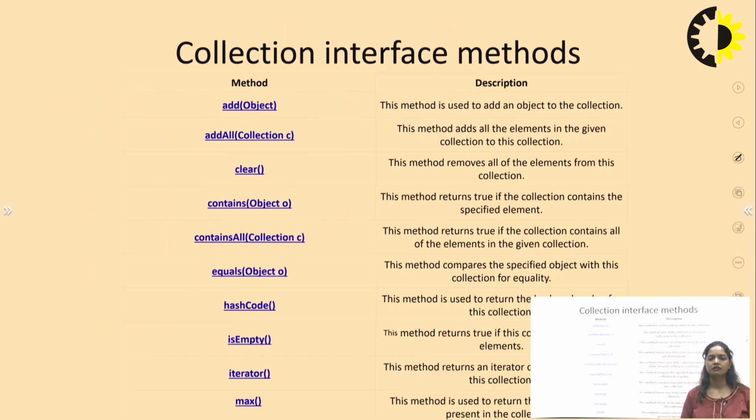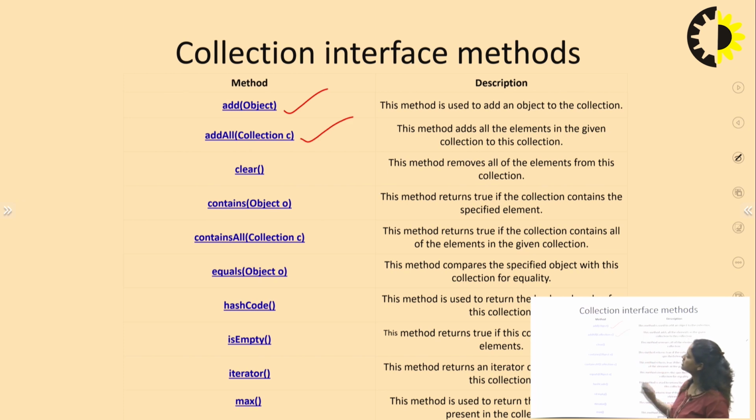Now next are the methods which are included in our collection interface in different classes. The first one is the add object method. This method is used to add an object to the collection. That collection may be a list, a stack, a linked list, a vector, or a queue. So this add method is common to all the data structures and is used to add an item to the list or any other data structure.